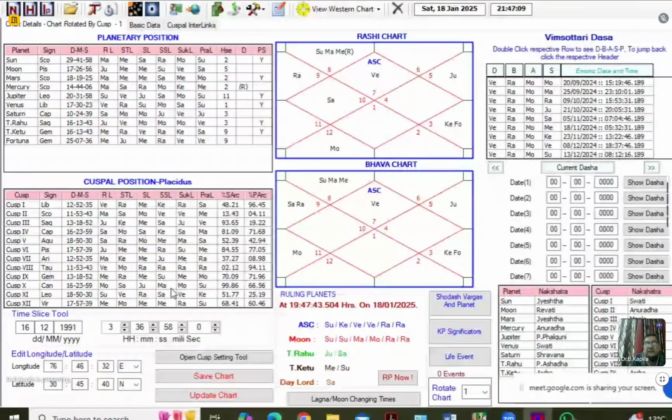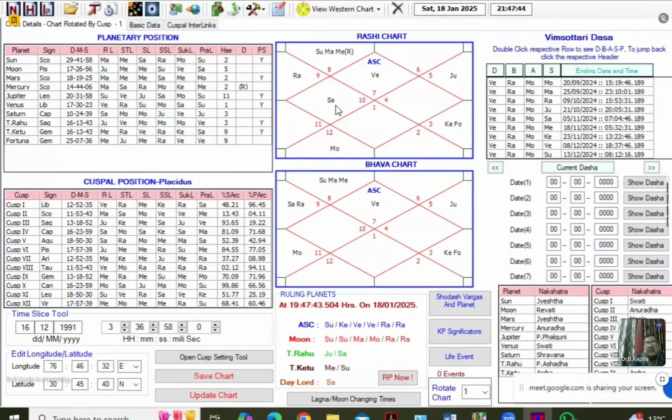Again, it's a Punarfu yoga, right? So Punarfu yoga does make a difference. I do consider it, and I have found that in almost every chart where there is a Punarfu yoga, it's a case of either a delayed marriage or a late marriage. So in the present case, I predicted on the basis of cuspal theory it's a delayed marriage. And then when I looked into the Rashi chart, I found there is a strong Punarfu yoga.